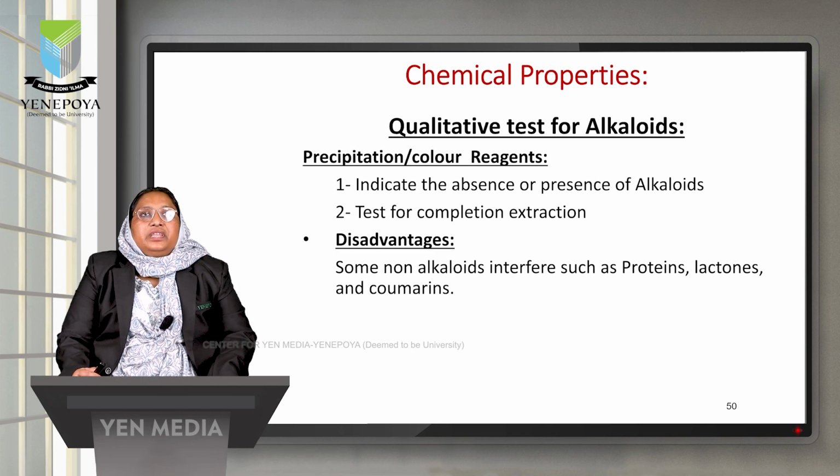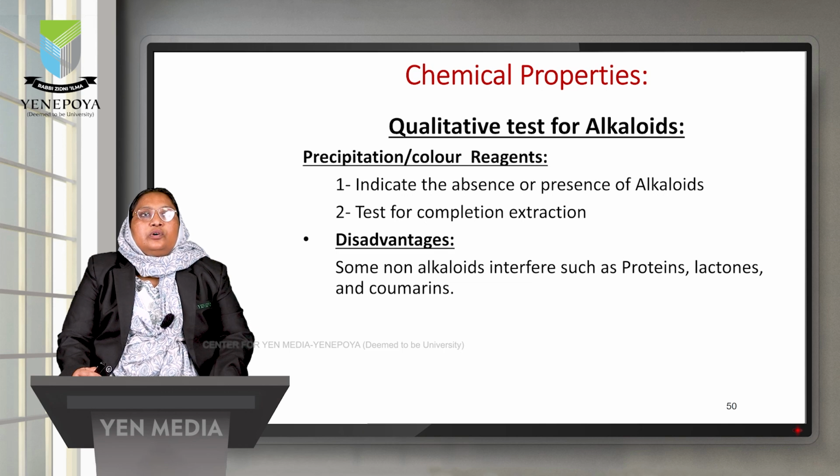Next, very important is the identification of alkaloids. We can do it by qualitative chemical tests. For this, we can use different reagents which can cause precipitation or change in color. These reagents are called alkaloidal color reagent tests. As I have mentioned in the definition, one of the criteria for an alkaloid is that it should give a positive reaction with the alkaloidal color reagent test.